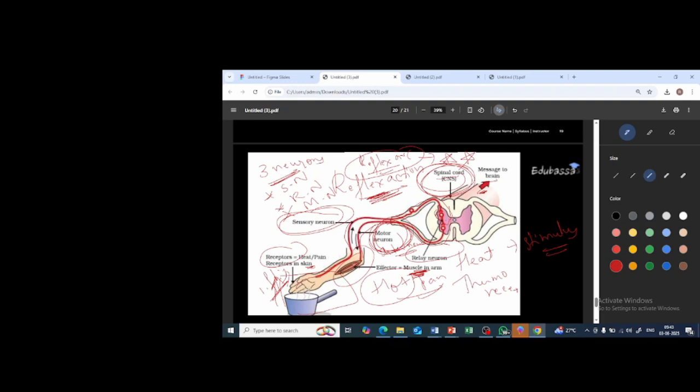You will get a pain after touching suddenly, and you will be like, oh my God, it did hurt me. That information is sent to the brain. Clear? Then you will not make the same mistake again and again.